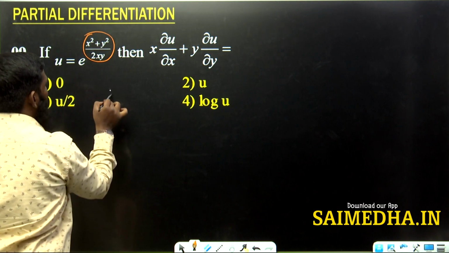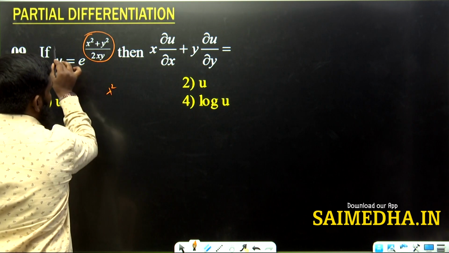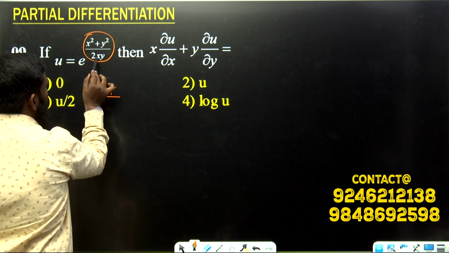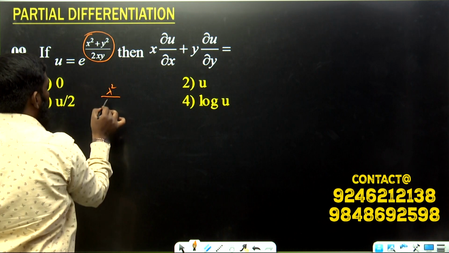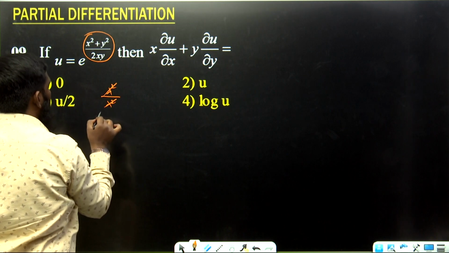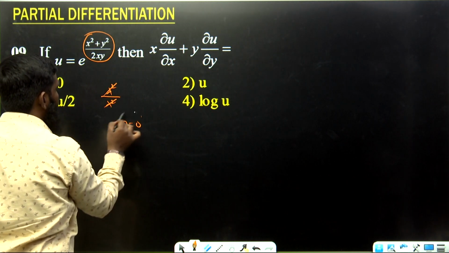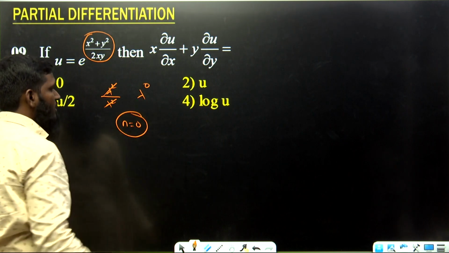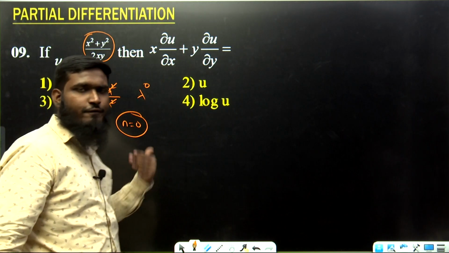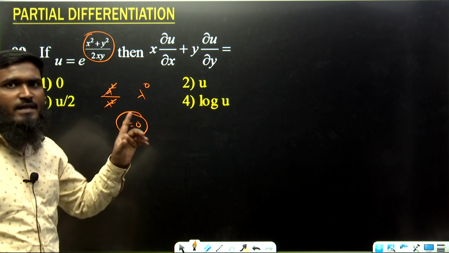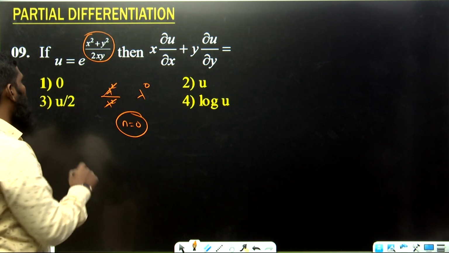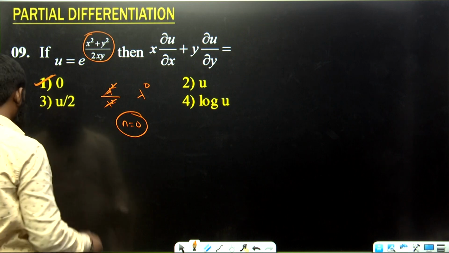Okay. So lambda square we have taken common, divided by lambda x into lambda y, lambda into lambda, lambda square gets cancelled. What is the n value? 0, because we have lambda power 0. So n value 0 means if you are taking the first formula or last formula, if you are applying the n value, what will be the answer? 0. So 0 means option number 1 is correct.